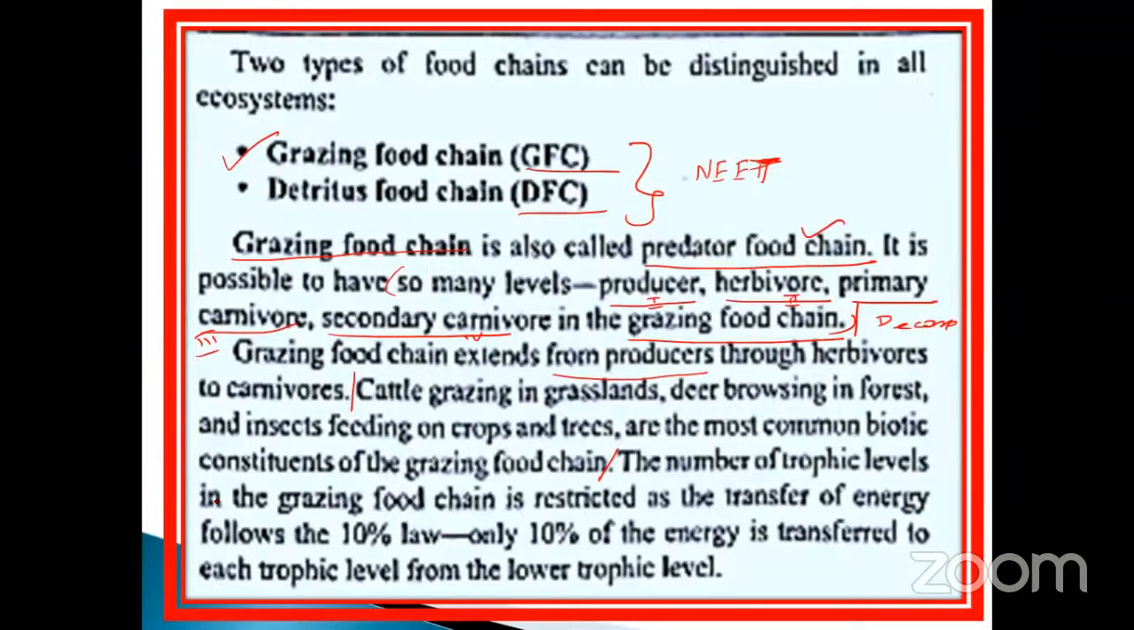The number of trophic levels in the grazing food chain is restricted, as the transfer of energy follows the 10% law. What is the meaning of the 10% law? This was introduced by the scientist Lindeman. Don't forget, my dear, Lindeman. He stated the 10% law. So don't forget how it works.